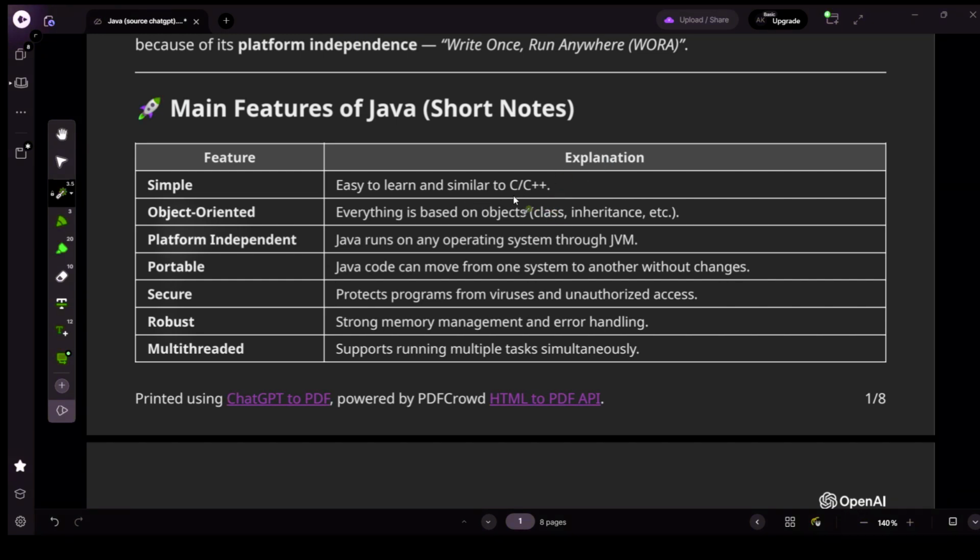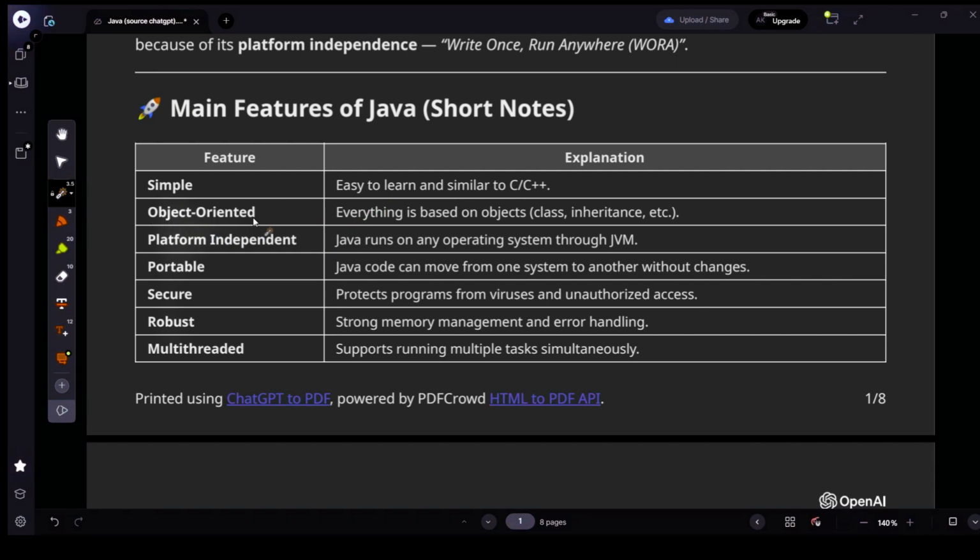Note that if you have prior knowledge about C and C++, you can easily grab the knowledge about the Java programming language. Then only this feature was applicable for you. The second feature is object oriented. We previously discussed what is object oriented. As we all know, an object is a real world entity, and an object has its own property and its own behavior.